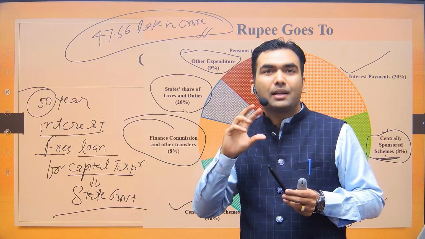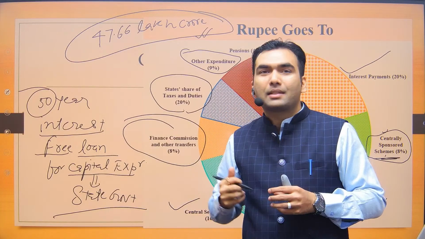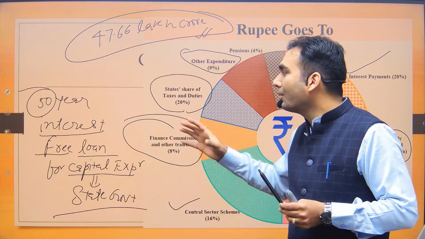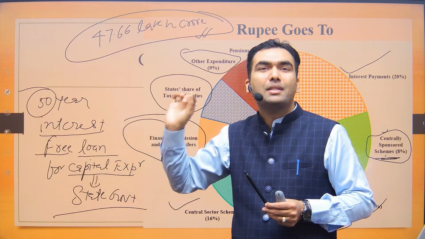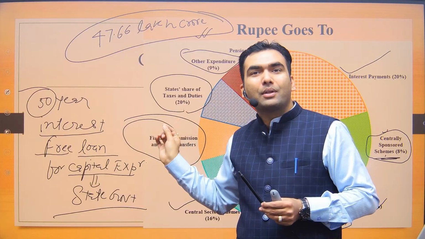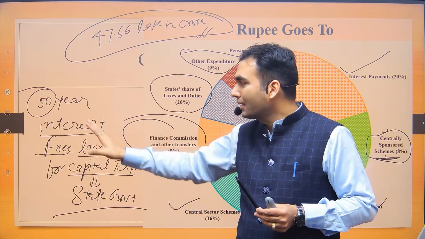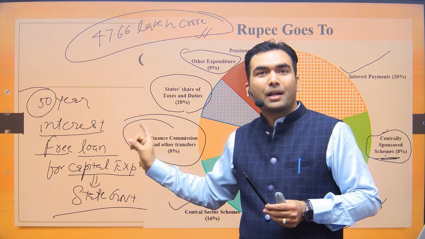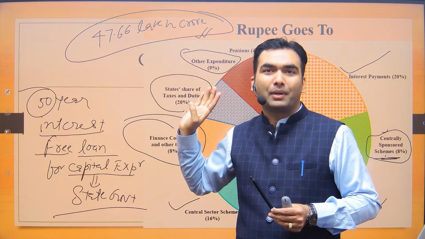People were not buying this idea. So the government decided to be smarter: why not simply convert this revenue expenditure into capital expenditure? So the central government has very smartly converted a revenue expenditure into capital expenditure. This is a kind of grant only, but now that it is a loan, it would be counted under capital expenditure.